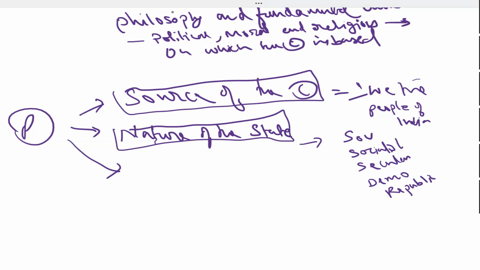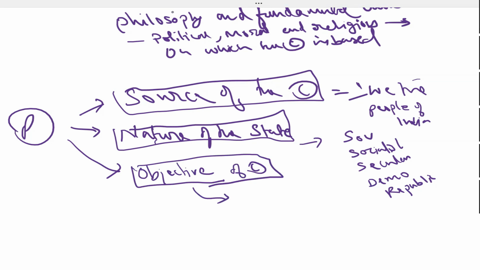What is the next component of the preamble? The objective. Why is this Constitution being created? The objective of the Constitution. What is the objective of the Constitution? Yes. Justice. Yes, very good. Justice, liberty, equality, fraternity.